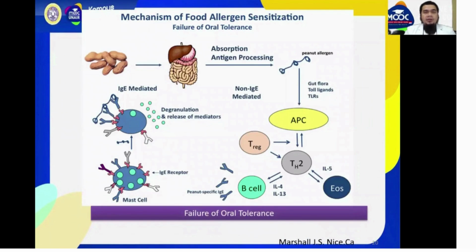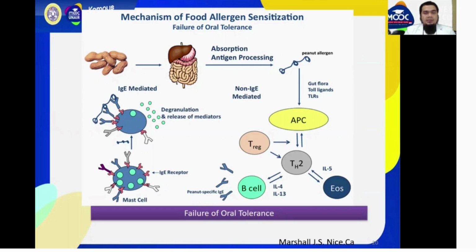This mechanism of food allergy sensitization is the absorption of antigen by oral route, and the antigen presenting cell presents it to T helper cells, and the T helper cells produce interleukin 5, interleukin 4, interleukin 13, and make specific IgE, which then binds to the mast cell.